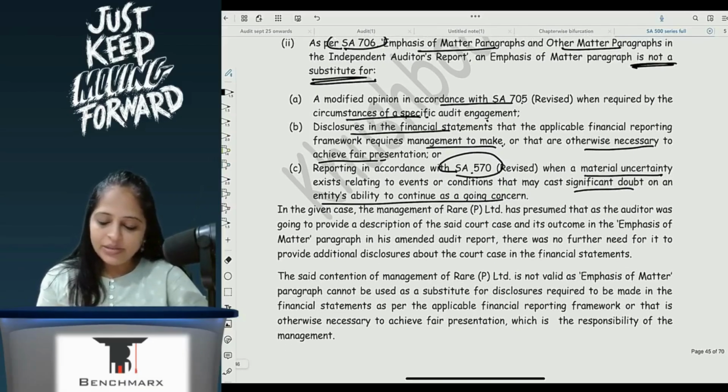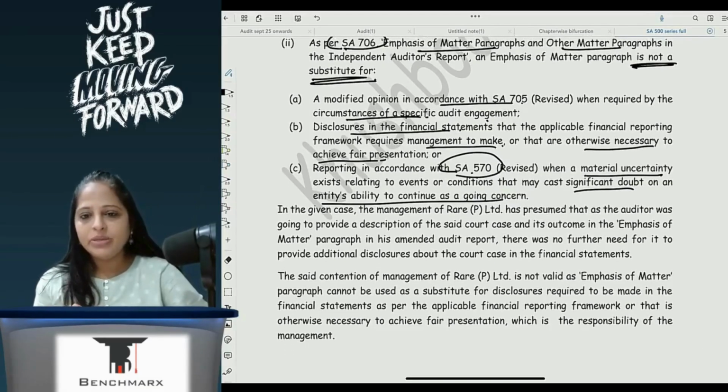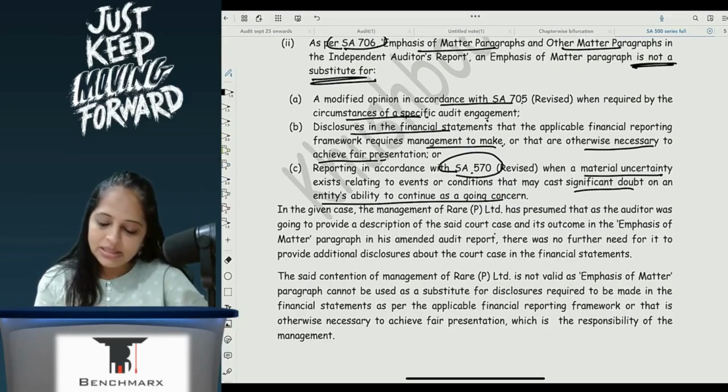In the given case, you will be able to understand this better once you read your 705, 706.